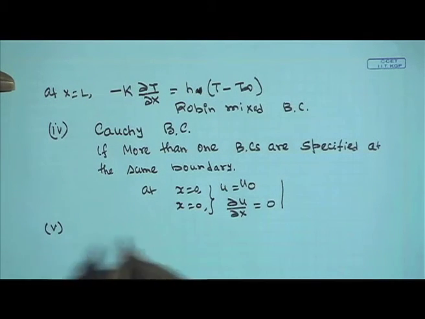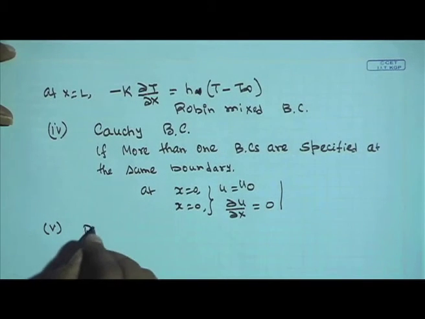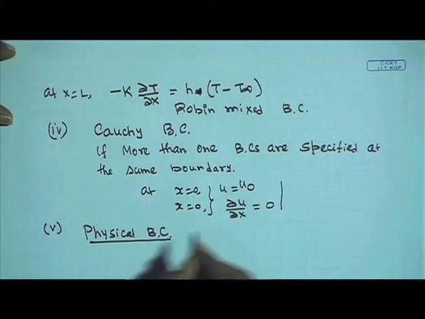So, the next boundary condition that we will be talking about is a physical boundary condition. In some cases, the boundary conditions are not known a priori. The boundary condition will be defined from the physics of the problem. So, it is known as the physical boundary condition. For example, there is a stagnant fluid where we have kept a plate, and the plate is executing simple harmonic motion, or it may be moving in the x direction with a uniform velocity u naught.